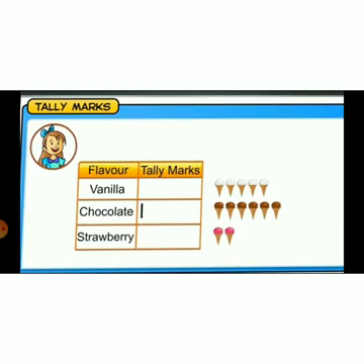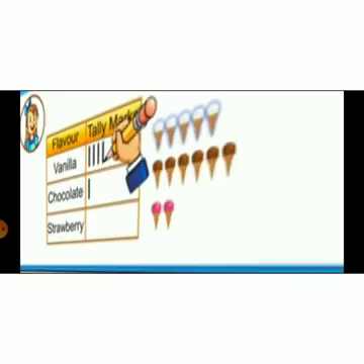Next, we are going to write the tally marks for these objects. For the 5 vanilla ice creams, we mention 4 numbers, and the fifth one is represented by a diagonal line across the previous 4. So 1, 2, 3, 4, we don't write another line near the previous 4 lines.